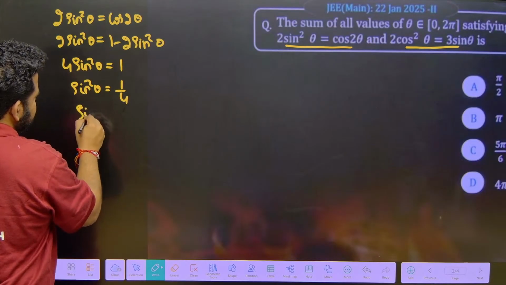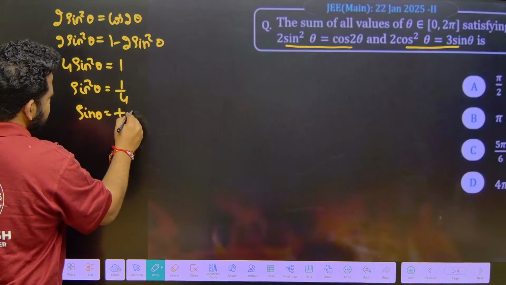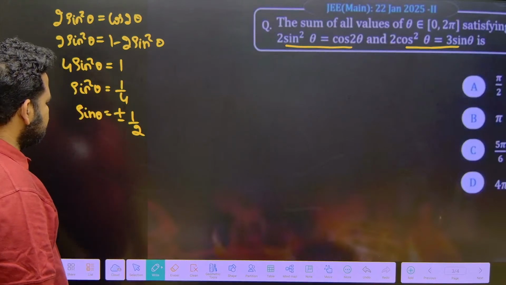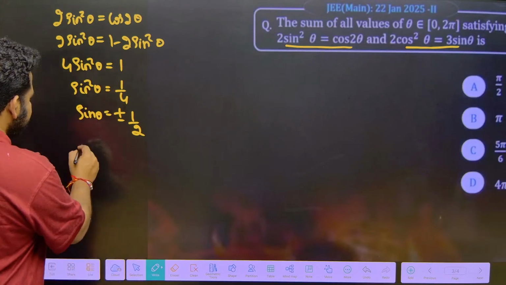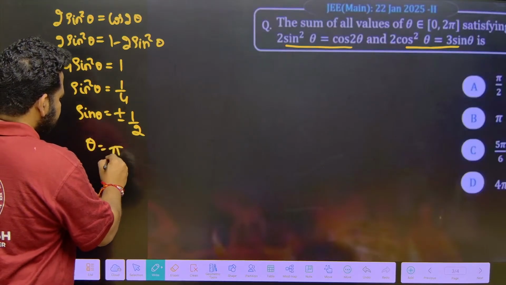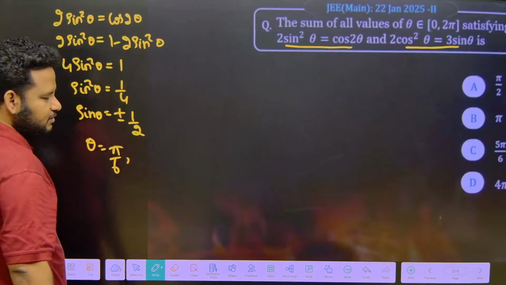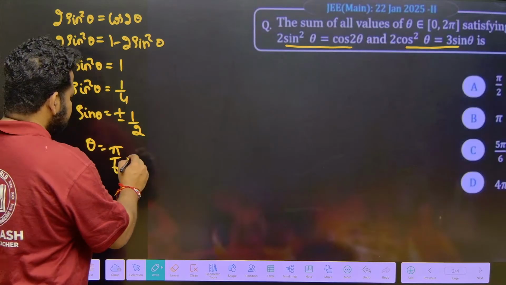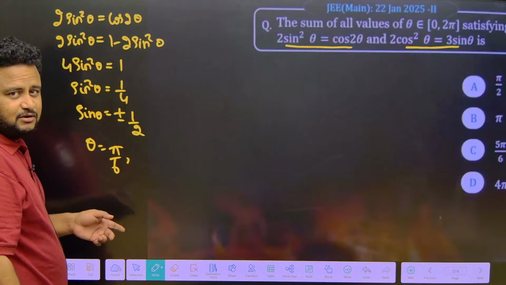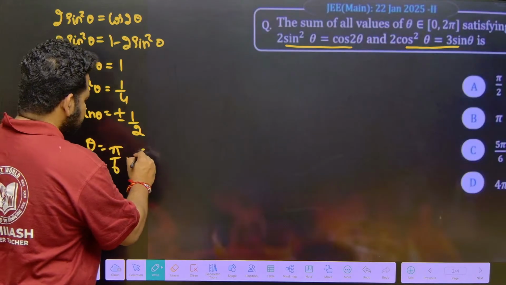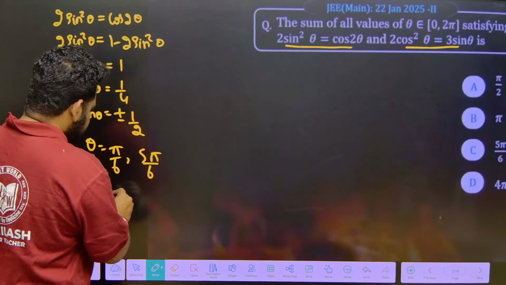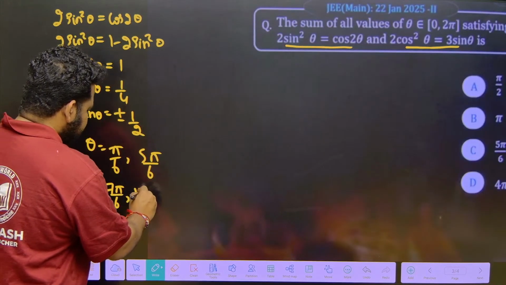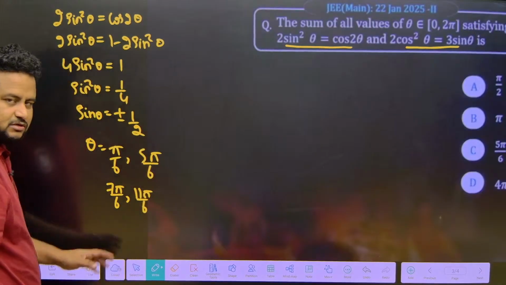So sin theta is equal to plus or minus 1 by 2. If it is plus or minus 1 by 2, that means in the first quadrant theta will become pi by 6. In the second quadrant theta will become pi by 2 plus pi by 6, which is 3 pi by 6 plus pi by 6, so I should write it as 5 pi by 6. Next, in the third quadrant it will become 7 pi by 6, and in the fourth quadrant it will become 11 pi by 6.